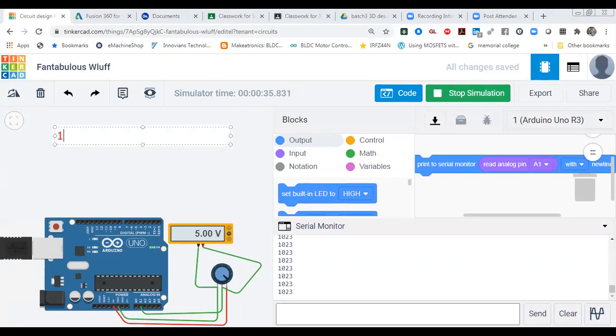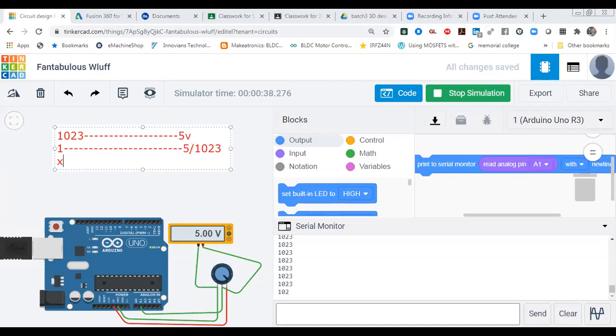At 1023 value, how much output voltage are you getting? You are getting 5 volt. At one value, how much output will you get in voltage format? 5 divided by 1023. Now I'm going to talk about X, any number that we are reading at the serial monitor, which we want to convert into voltage.